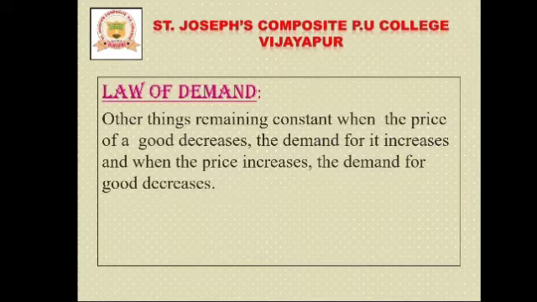In that case we need to select only one determinant, that is the price of the good. When the price decreases, the demand for the good increases. And when the price increases, the demand for the good decreases. That means there is an opposite direction, or inverse relationship, between the price and the quantity demanded. This is called the law of demand.